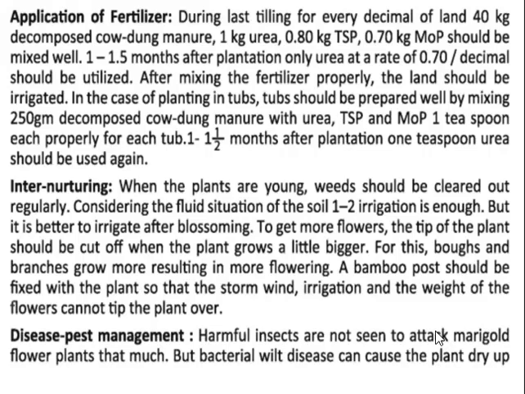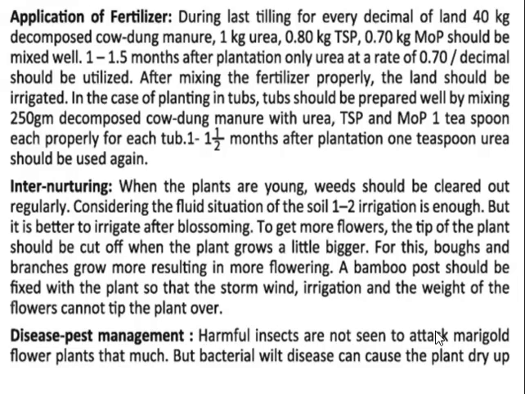Application of fertilizer. During the last tilling, for every decimal of land, 40 kg decomposed cow dung manure, 1 kg urea, 0.80 kg TSP, and 0.70 kg MOP should be mixed well. One to 1.5 months after plantation, only urea at the rate of 0.70 kg per decimal should be utilized.